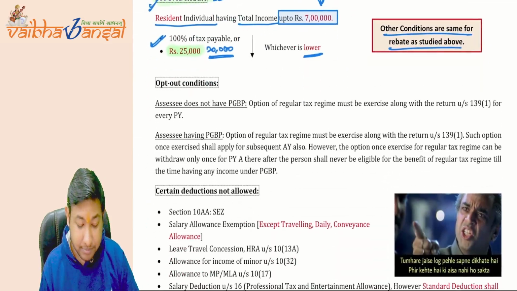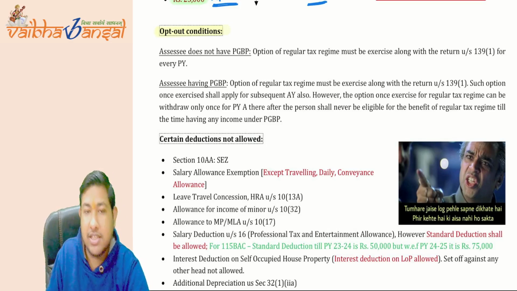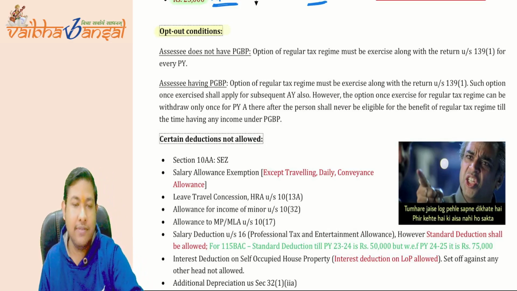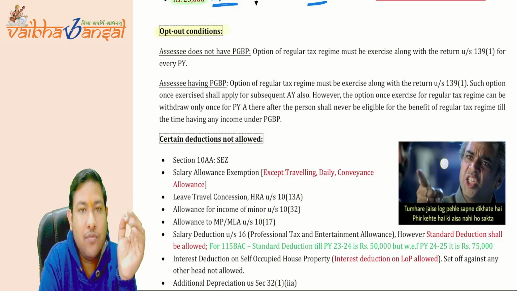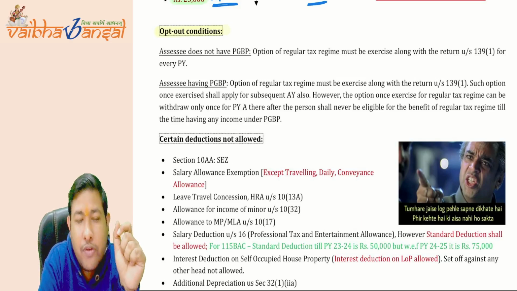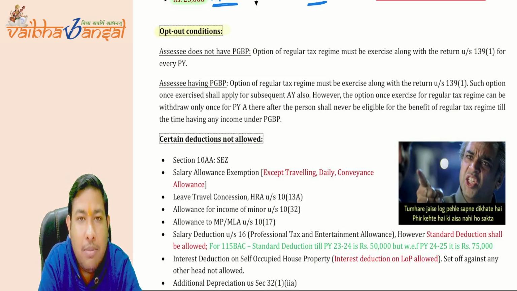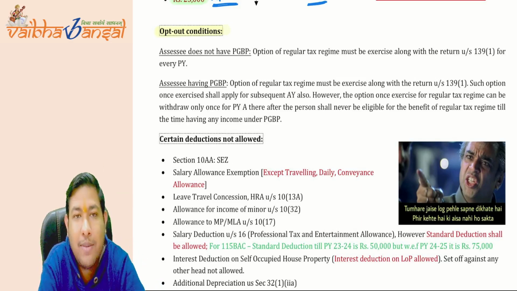Now, there are certain opt-out conditions. As I have said, if an individual wants to opt out from 115BAC, then he has to file a form. Suppose an individual has filed the form. Can he again come to 115BAC?